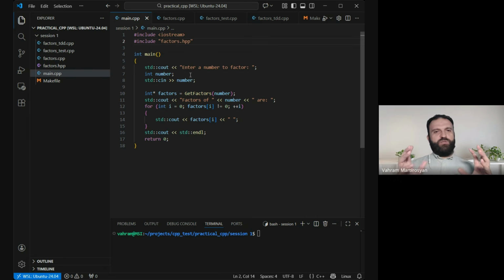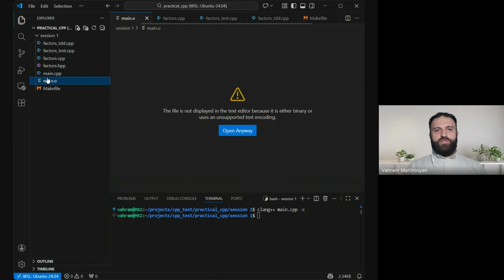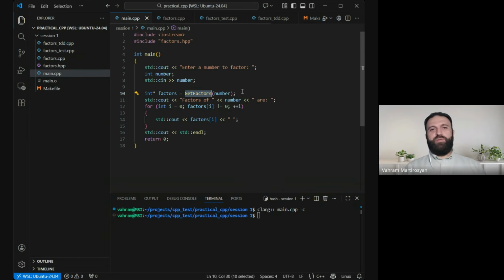In that process, the compiler doesn't even need to know where this function is. Actually, it doesn't exist. So we can check it running clang++. I'm not doing make right now because we don't have that target. So clang++, I will compile main.cpp with this option, -c, which means just compile without actually getting the executable file, so without linking. And after the successful compilation, we see that the main.o file is successfully created. The compiler doesn't see any issues, but there is an issue.